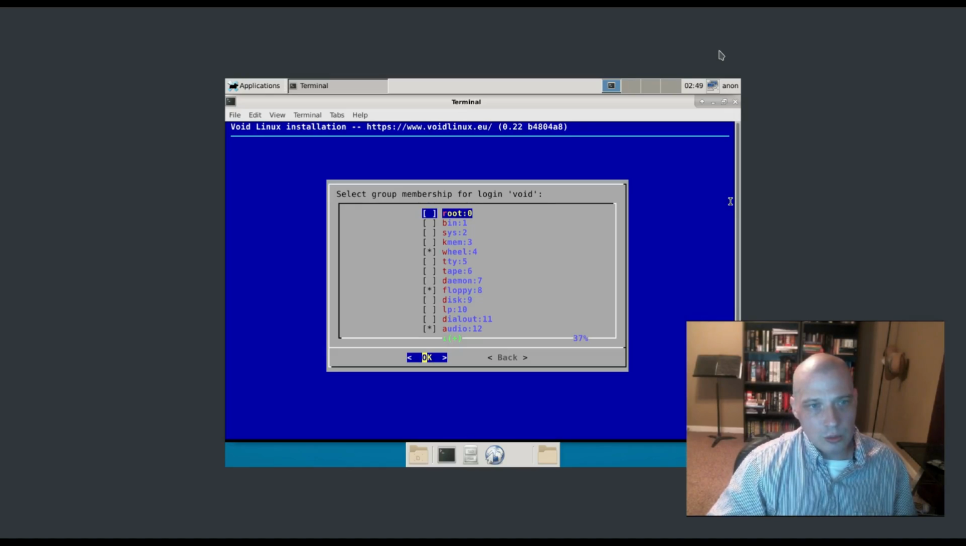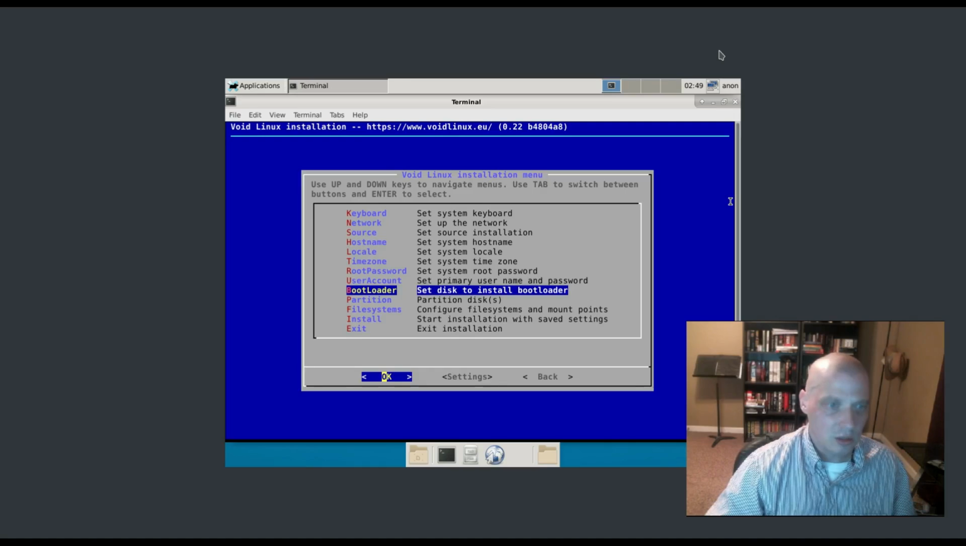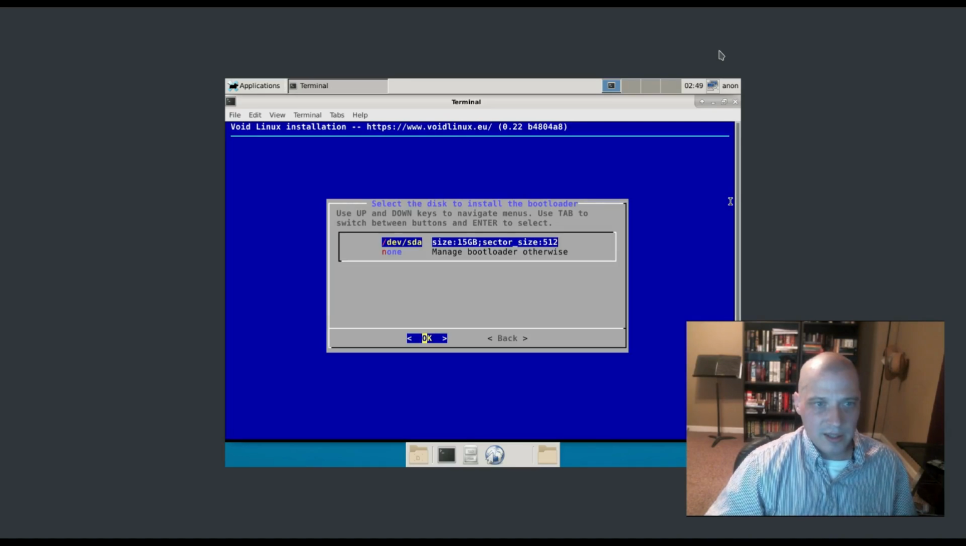We need to join some groups for this user. It's already selected a few groups. Wheel, floppy, audio, video, CD-ROM, and optical have all been chosen. That's cool. I'm just going to go with that and hit enter. Bootloader. Set disk to install bootloader. /dev/sda, 15 gigs. 15 gig hard drive on this virtual machine.